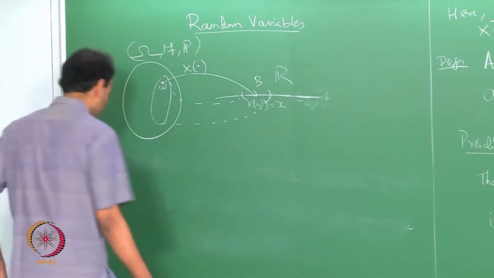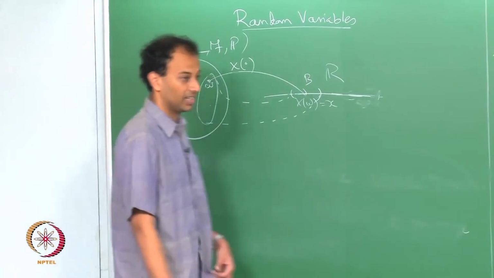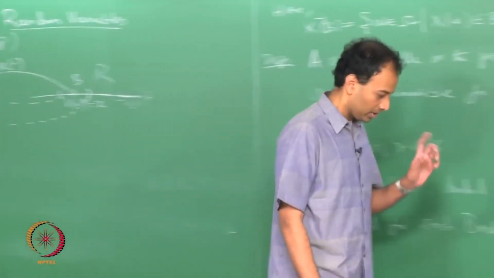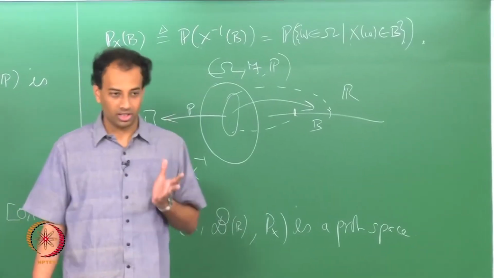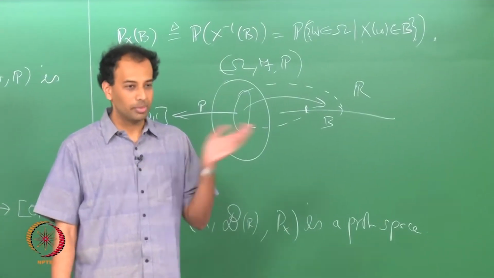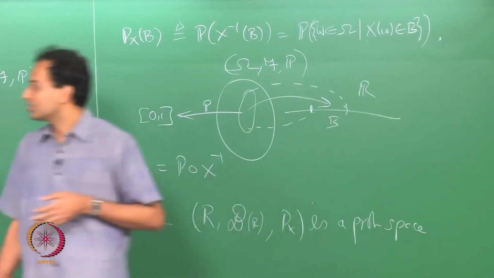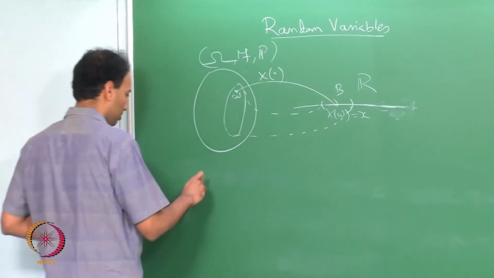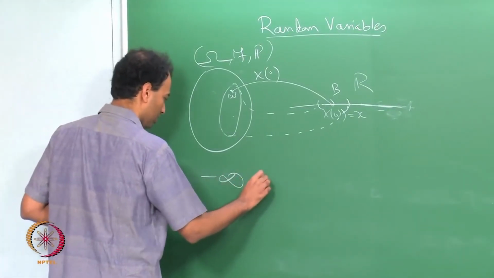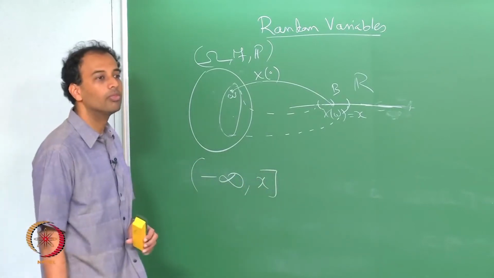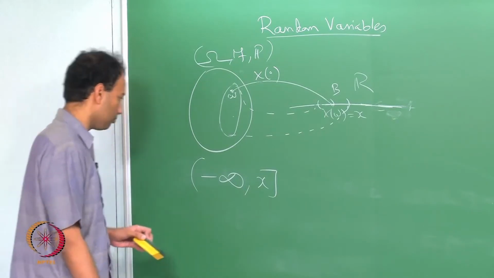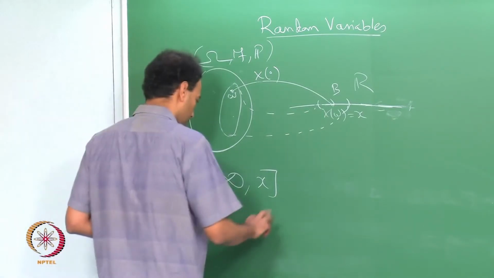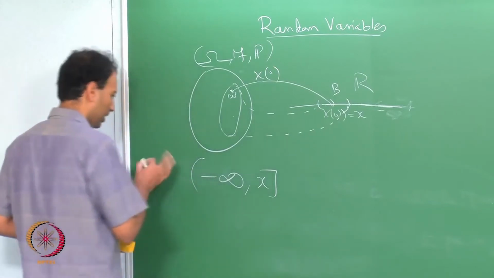See, when I introduced the Borel sigma algebra on the real line, I mentioned to you that there are multiple ways you can generate it. One of them is using open intervals, the other is using semi-infinite intervals, right. So you can look at the Borel sigma algebra as being generated by sets of that form, (-∞, x] for x belonging to R. So, this we know, right.